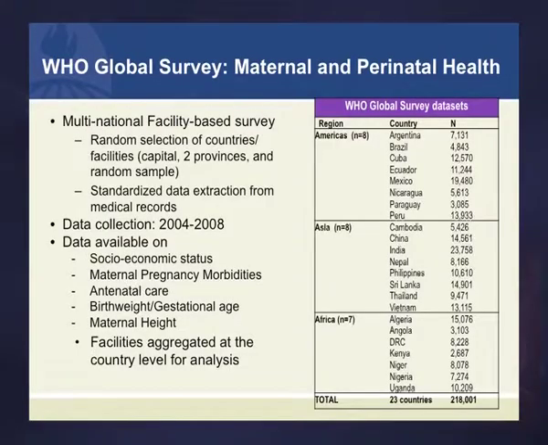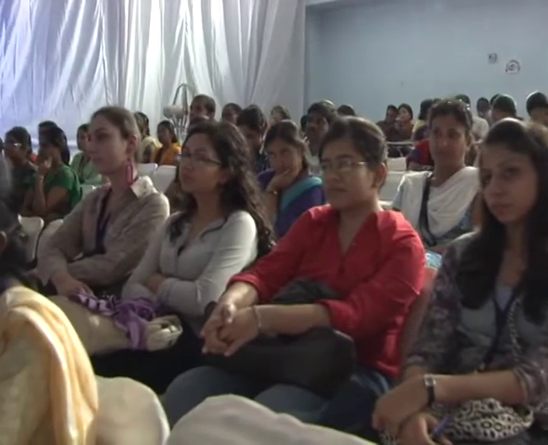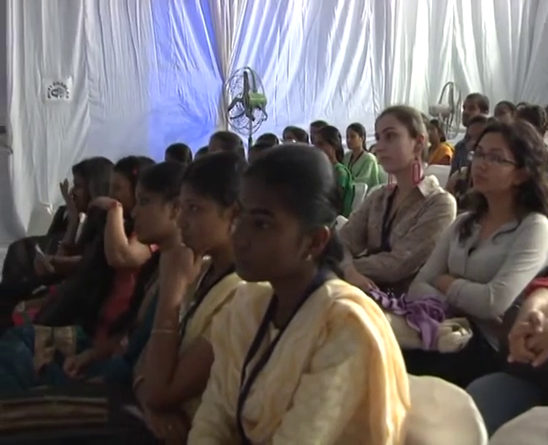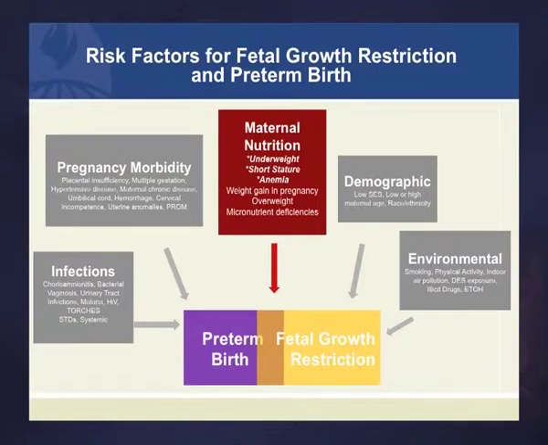So first I'm going to talk about the risk factors for fetal growth restriction and preterm birth, but particularly focusing on fetal growth restriction. Of course, maternal infections are part of this risk profile. Maternal morbidity, pregnancy morbidity, including placental insufficiency, multiple gestations, many reasons for poor fetal growth. There are various demographic associations that have been found, low maternal age or young women or high maternal age, short birth spacing, etc. And a number of environmental risk factors, smoking, of course, ambient air pollution.